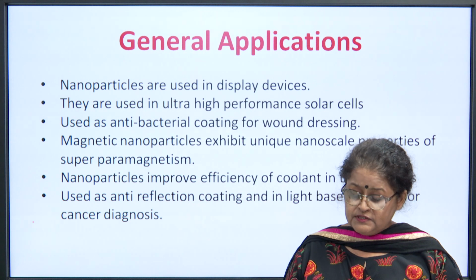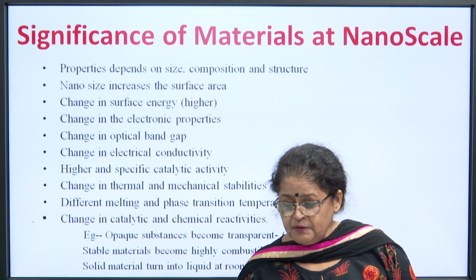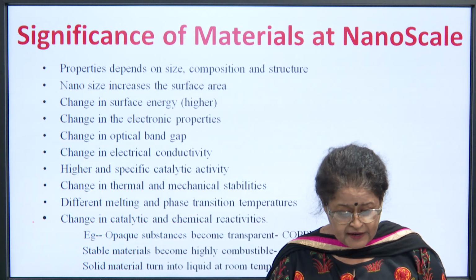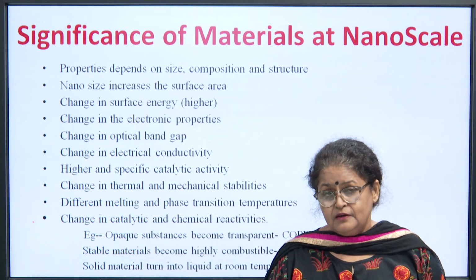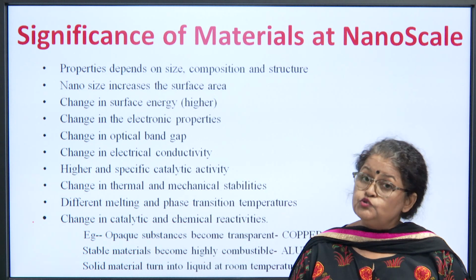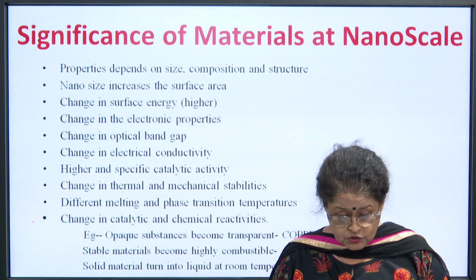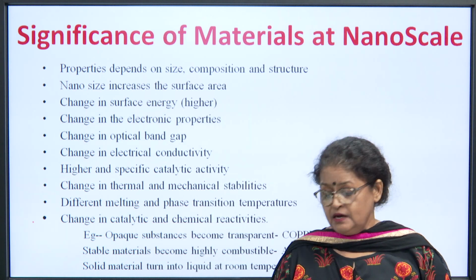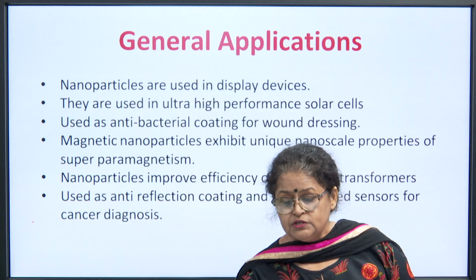We took a few examples earlier like copper, aluminium. For example, platinum, we know it's an inert metal, but on nanoscale it is used as a catalyst. Silicon we know is an insulator and becomes a conductor when taken at nanoscale.